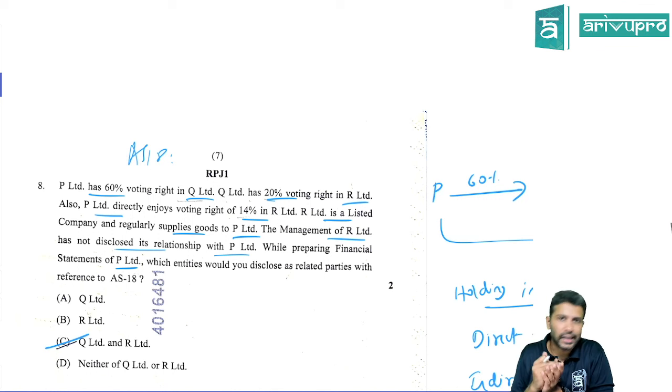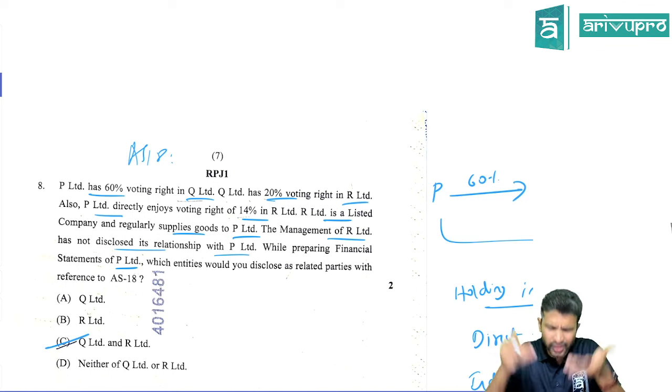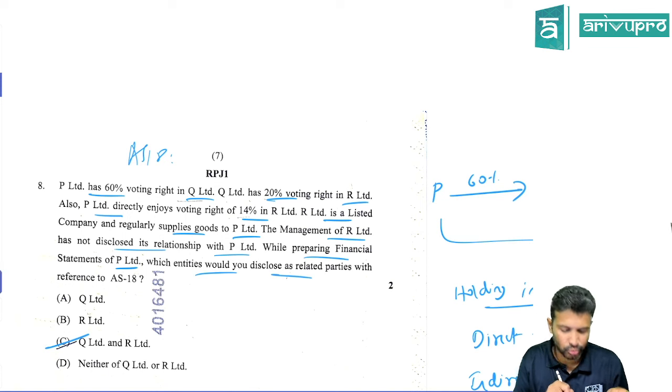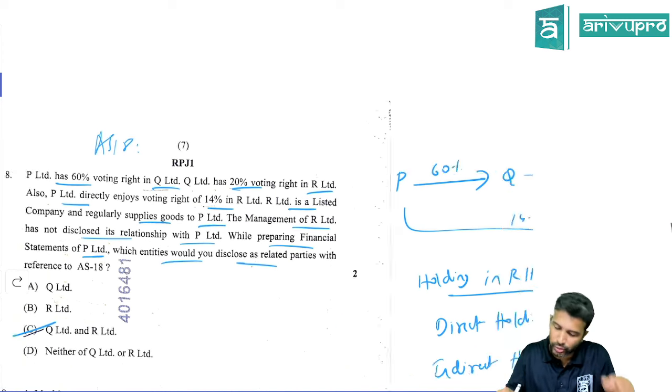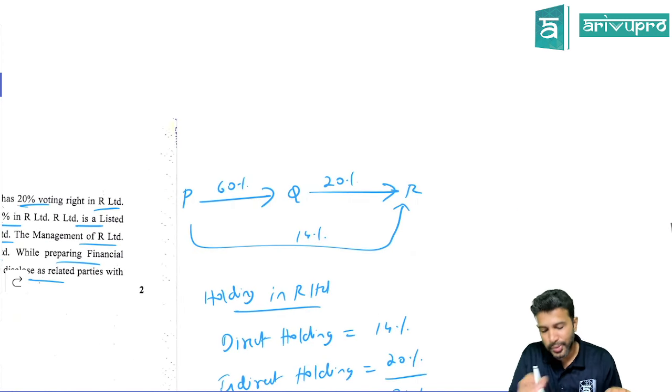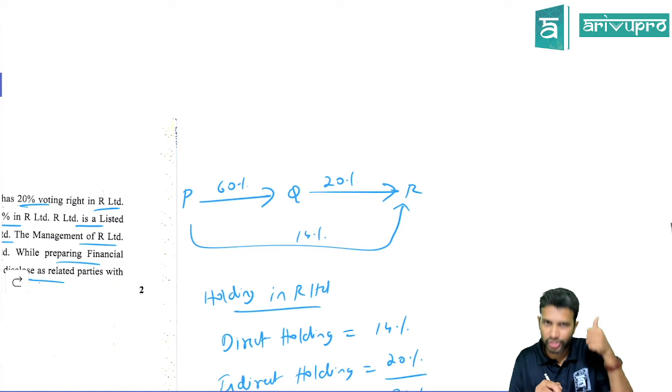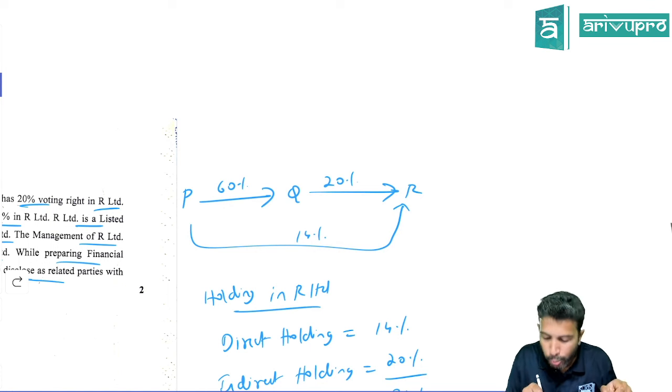So if you're doing any transaction, you should compulsorily disclose. Here they are saying they have not disclosed. While preparing financial statements, which entity should disclose as the related parties? That's what they're asking. So what is a related party is what they're asking. So P controls Q. For P Limited, they're asking who is a related party. Since P controls Q, is Q a related party? Yes. How about P and R?